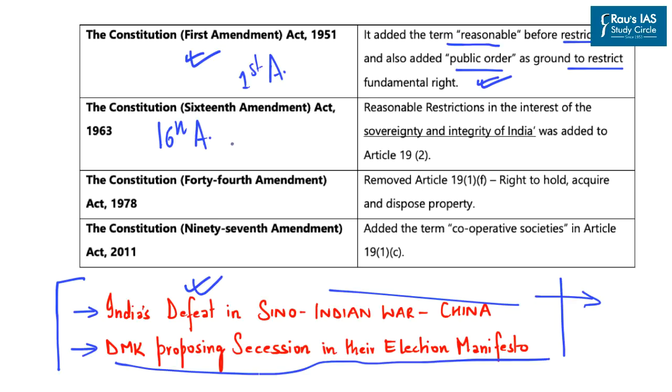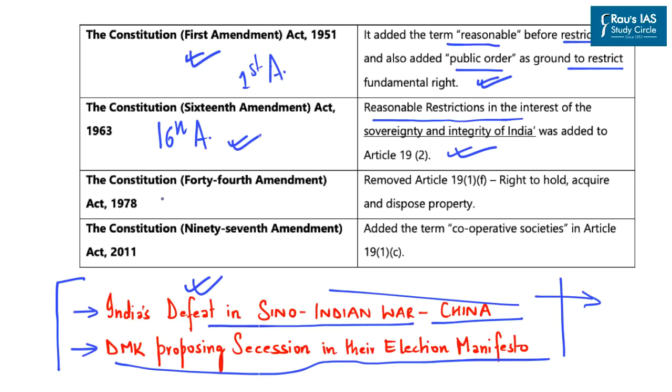Further, under Constitution 16th Amendment Act, reasonable restrictions in the interest of sovereignty and integrity of India was also added to Article 19 too. Now this was added based on India's defeat in Indo-Sino War in China in 1961 and also the fact that DMK proposed secession in their election manifesto.